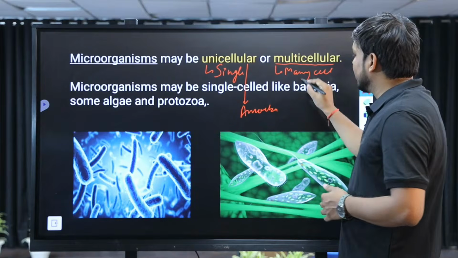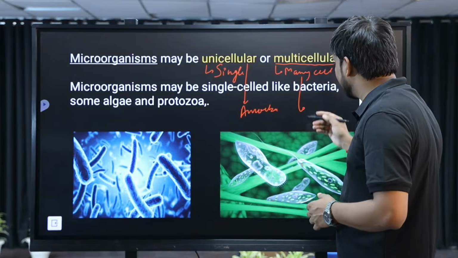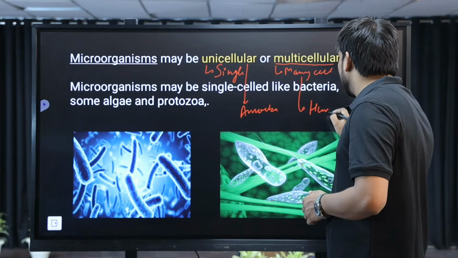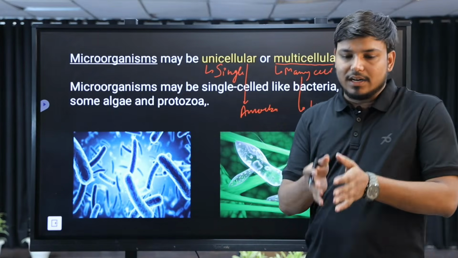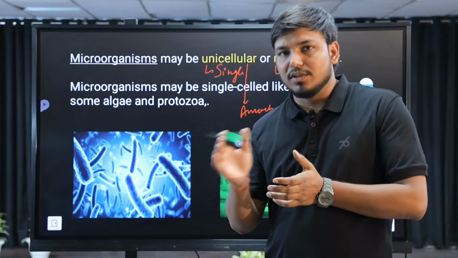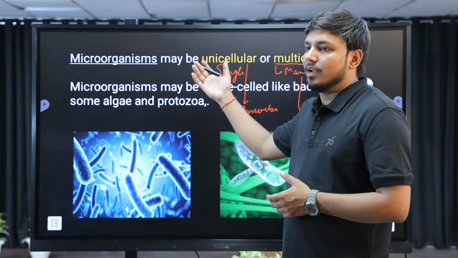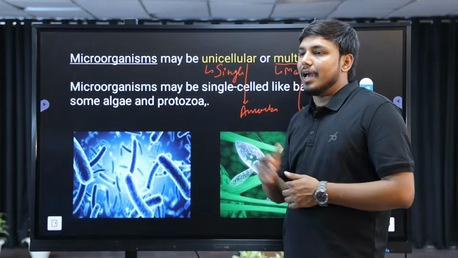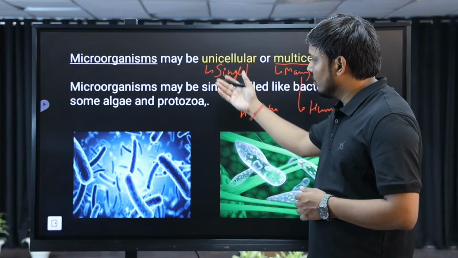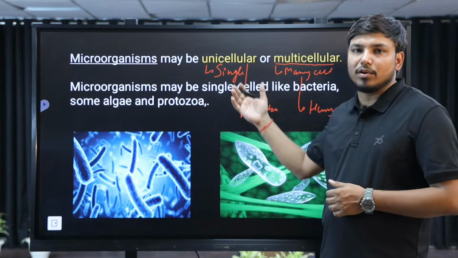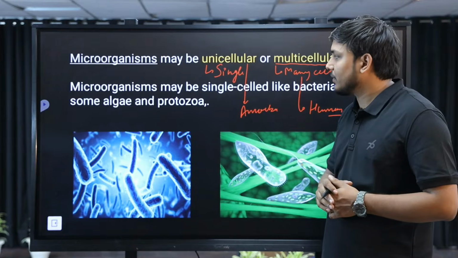And when we discuss the multicellular, there are so many varieties of living organisms, for example, human. Human is a kind of multicellular organism. So from this point, you understand what unicellular organisms are and what multicellular organisms are. Unicellular means those that consist of a single cell, and multicellular, those that consist of many cells. I have also discussed that amoeba is an example of unicellular. Human beings are an example of multicellular organisms, right?